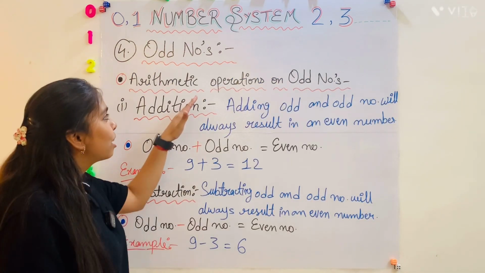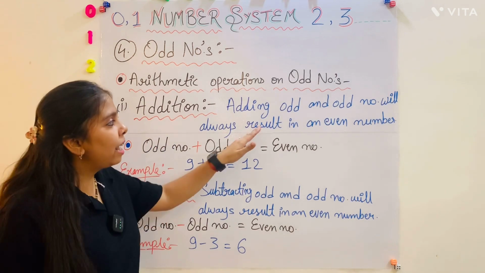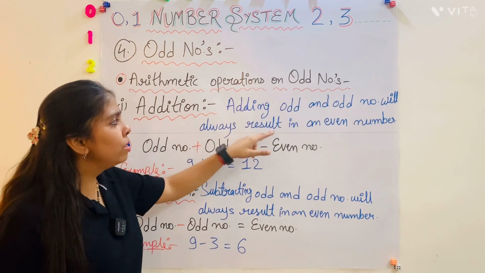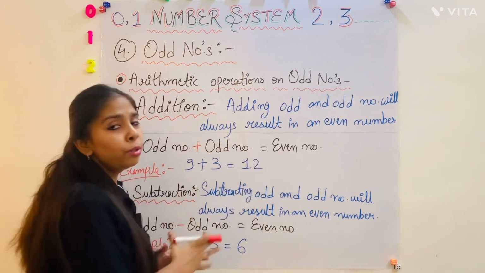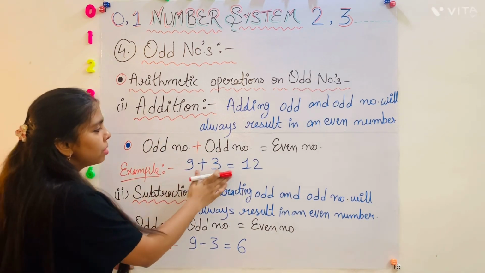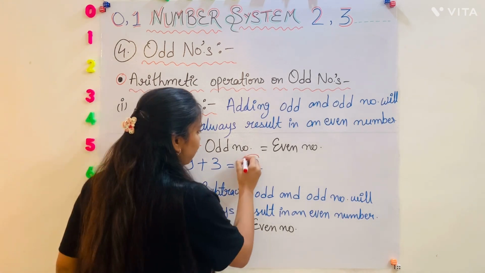Let's start with the arithmetic operations on odd numbers. First one is addition. Adding odd and odd number will always result in an even number. Odd number plus odd number is equal to even number. For example, 9 plus 3 is equal to 12, and we all know that 12 is an even number.